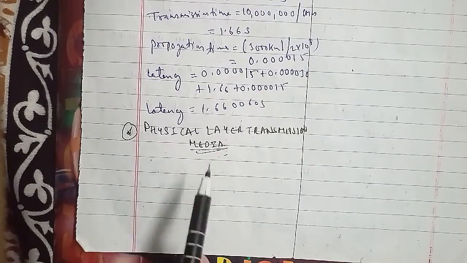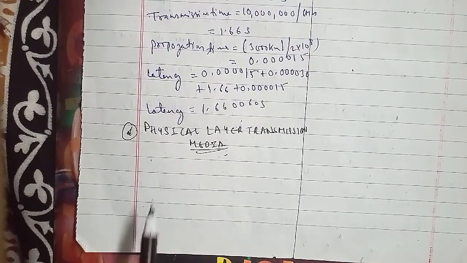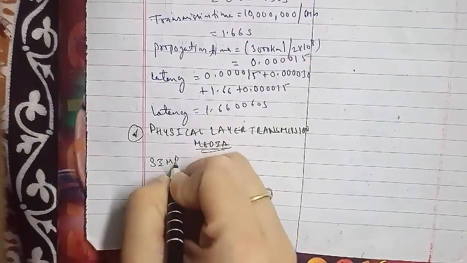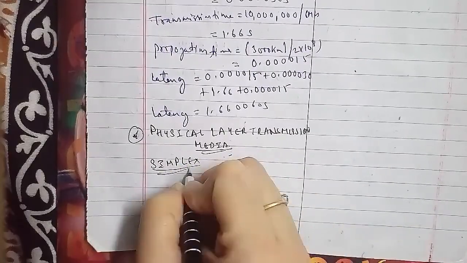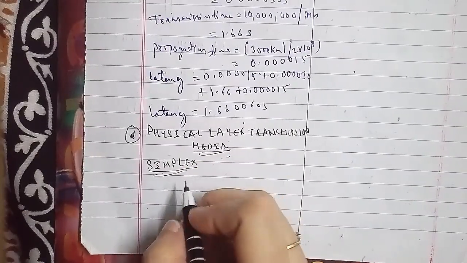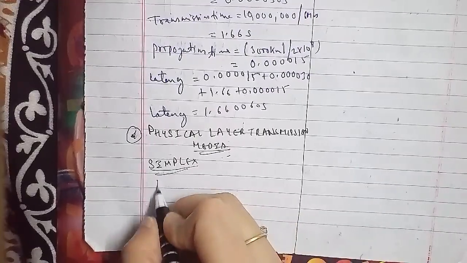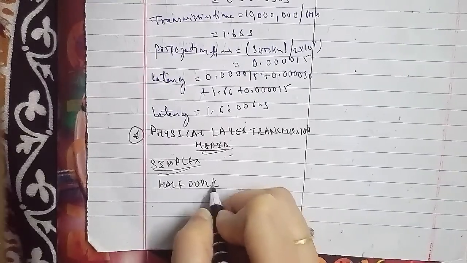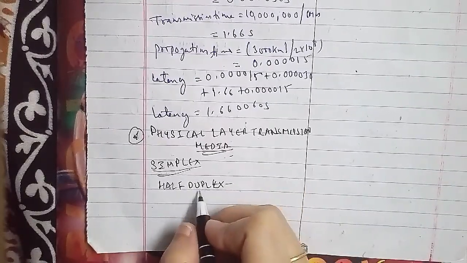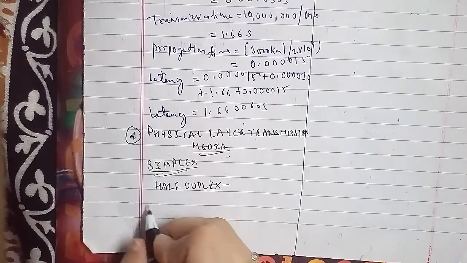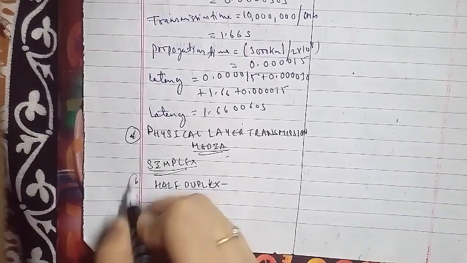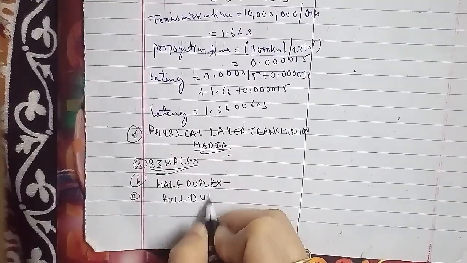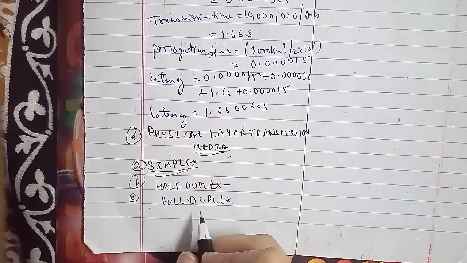With regard to the physical layer, the transmission can be, first, simplex. For simplex, we have transmission in one direction only. The second is half duplex. For half duplex, the transmission is in both directions but not at the same time. And the third one is full duplex. Full duplex is simultaneous transmission in both directions as well.